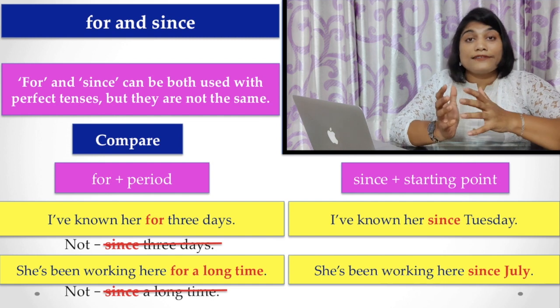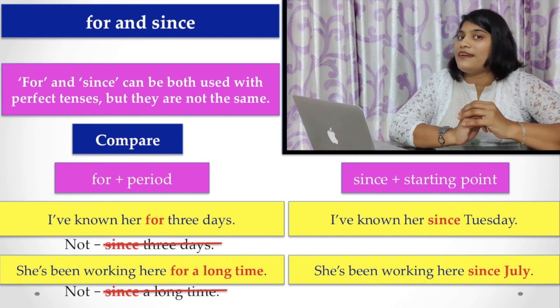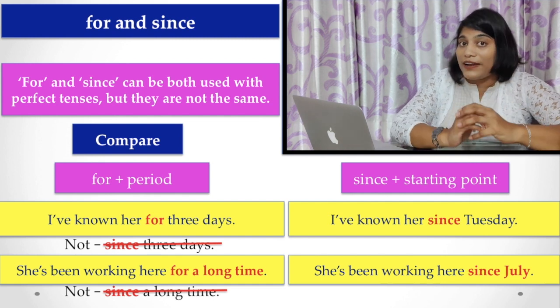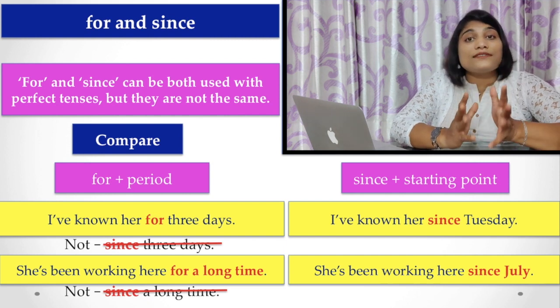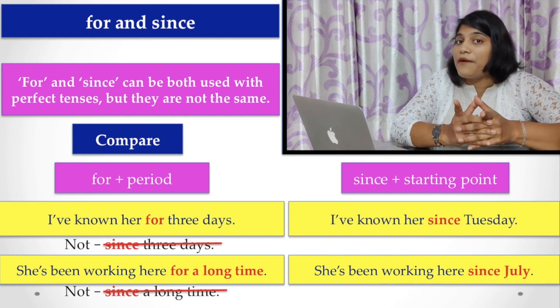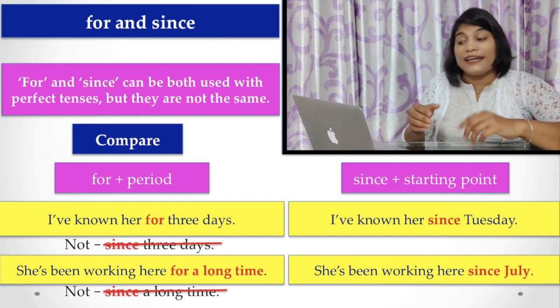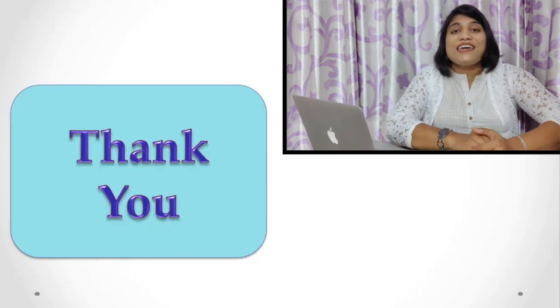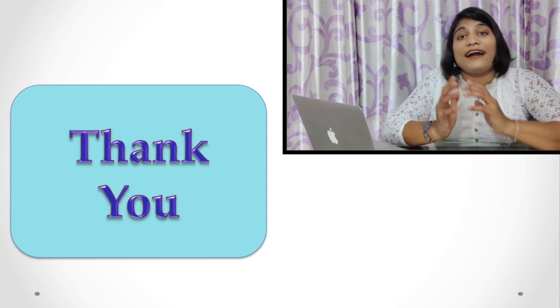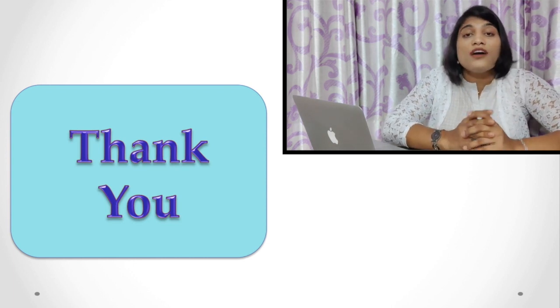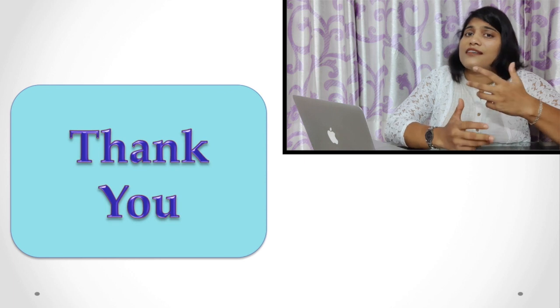In case of for and since, both are expressed in perfect tenses, but in case of for, there must be a period of time, and in case of since, there must be a starting point.